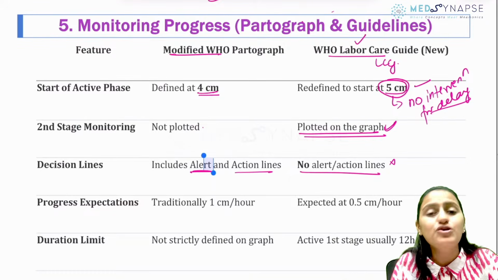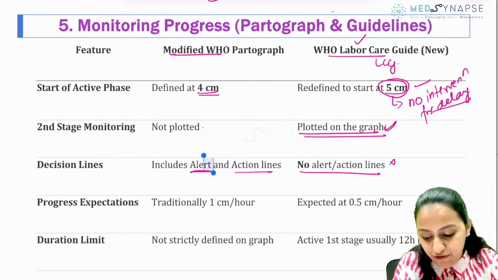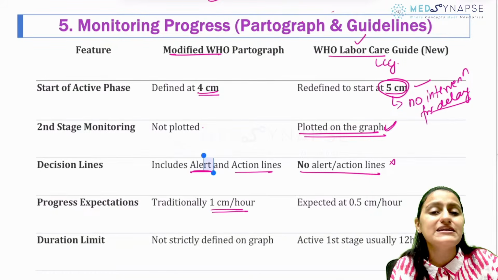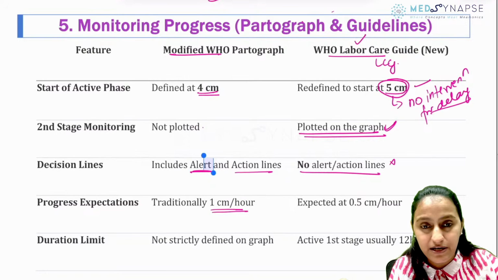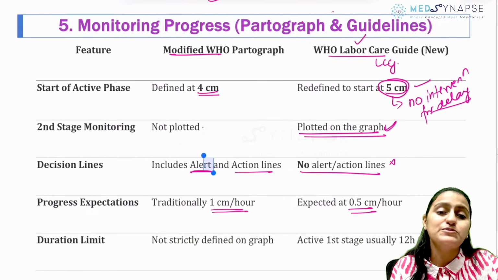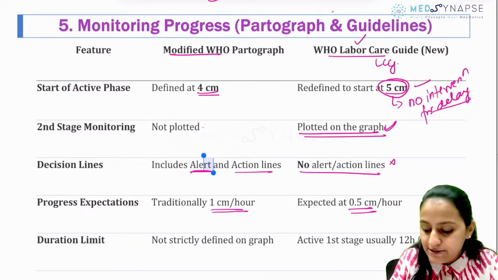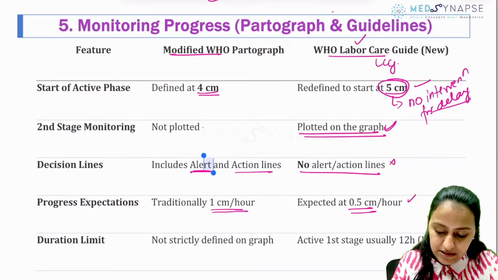Now there are no alert or action lines in the labor care guide. Traditionally, the progress was said to be 1 centimeter per hour, but now it is 0.5 centimeter per hour, because 1 centimeter per hour is said to be too fast for some primaries. So now it is 0.5 centimeter per hour.